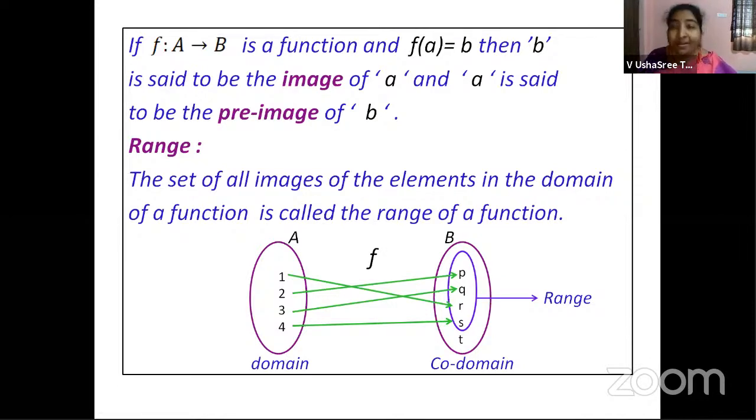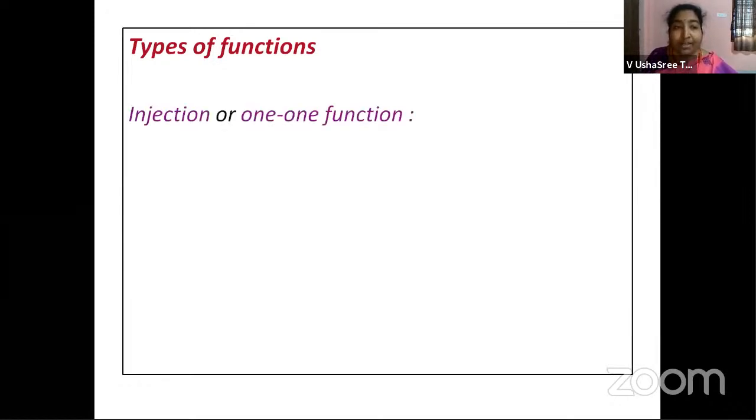Hope that all the definitions we have discussed till now are clear to you. Then next we are going to talk about types of functions. Till now we were defining what is a function. In function, what are the different terms we were using? Domain, codomain, image, pre-image, and also range. Okay. Now, in types of functions, the first type we are talking about is injection or one-one function, right?